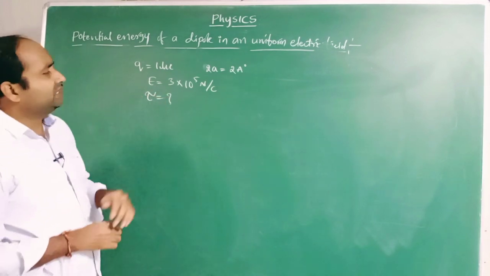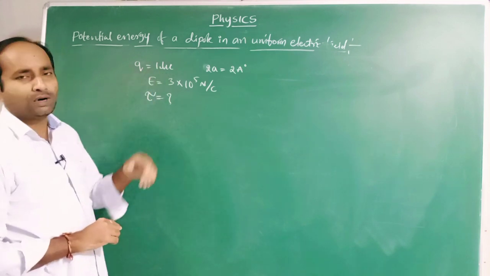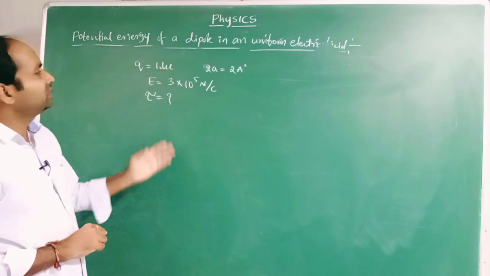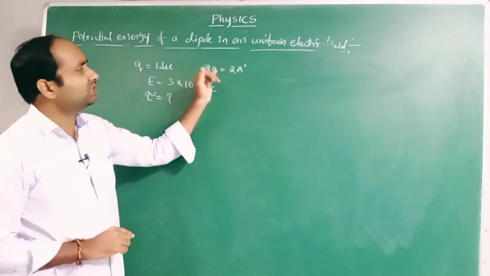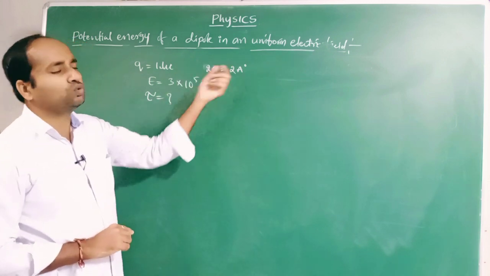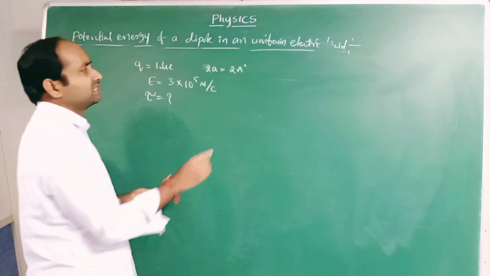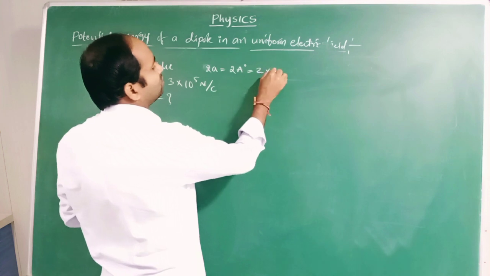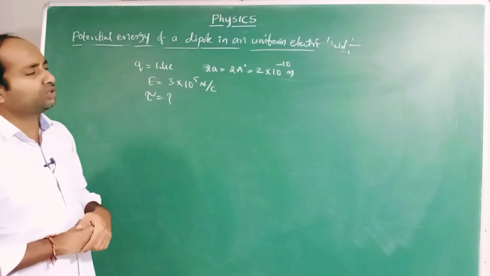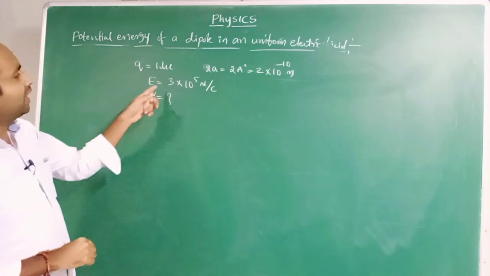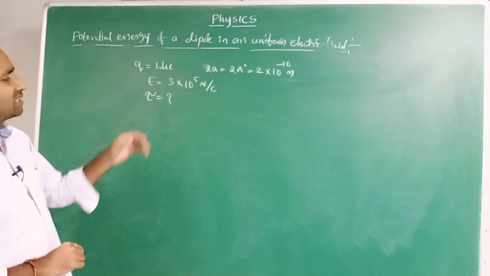The dipole has charges of 1 microcoulomb, that means one is a positive charge of plus 1 microcoulomb and the second is minus 1 microcoulomb, separated by a distance of 2 angstroms. You should convert these 2 angstroms into meters, which is 2 into 10 power minus 10 meters, placed in a uniform electric field of 3 into 10 power 5 Newton per Coulomb. Then they ask for the torque.